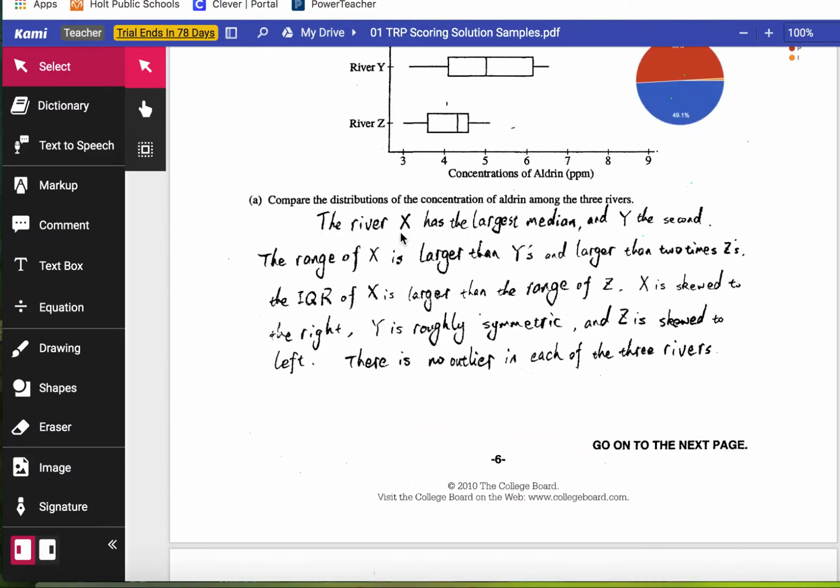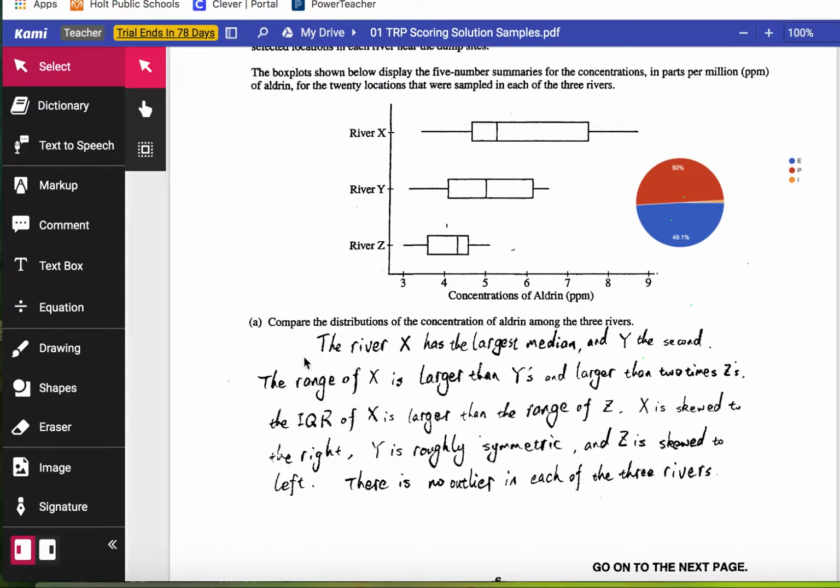Outliers are just something that I want you to get in the habit of doing every single time. You see the word compare, outliers need to be a part of that process. And in this particular response, in the outlier section, there is no outlier. This was 10 years ago, when a student would have been responding to this. The reason they know that there are no outliers is there's no asterisks anywhere, and there's no indication of outliers. So this sentence is a good thing to have here, though it wasn't even scored in this particular question. So this doesn't hurt, nor does it help the response.